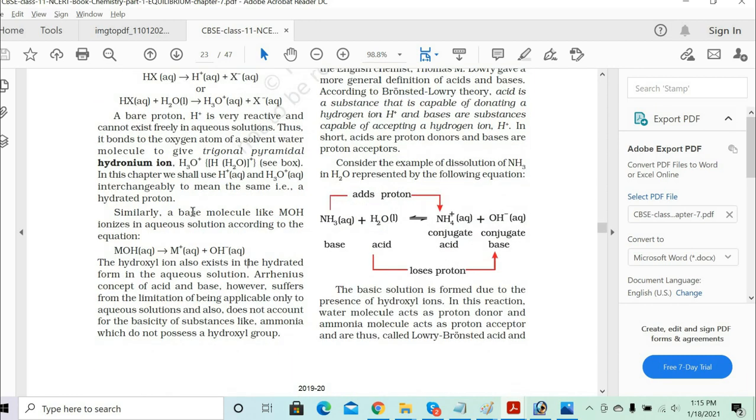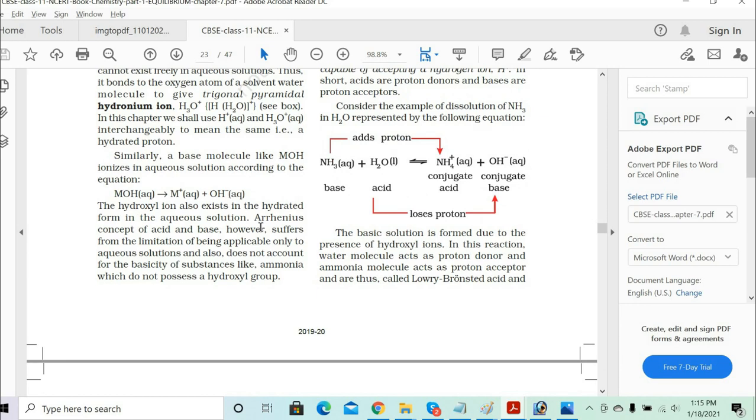Now, we see the Arrhenius concept of acid and base suffers from the limitation of being applicable only to aqueous solutions, and it also does not account for basic substances like ammonia, which do not possess the hydroxyl group.